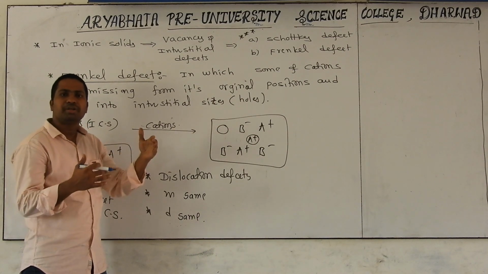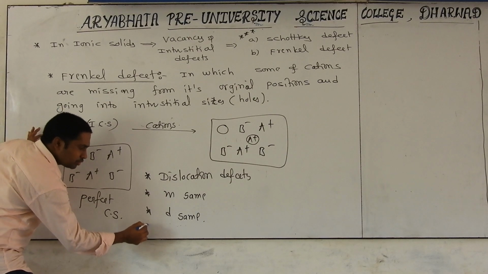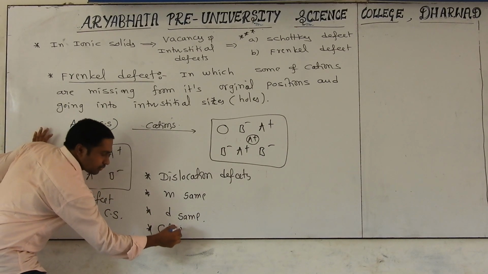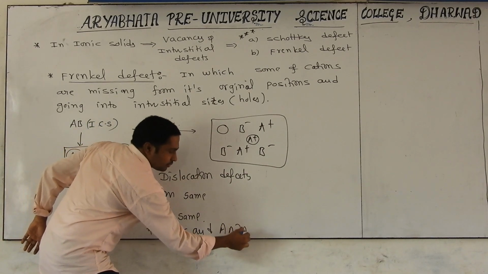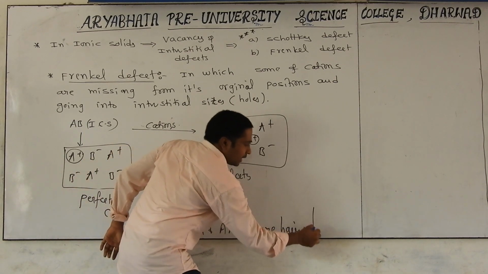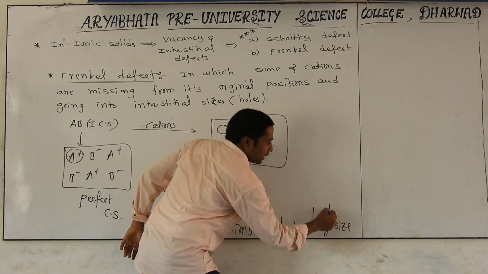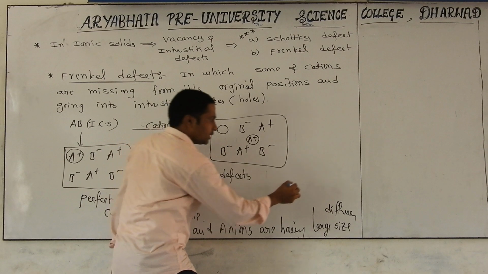Is there any change? There may be slight changes, because whatever gaps are filled, gaps are also created elsewhere. That's why there is not much change in its melting point. And I want to tell you one more thing. It is possible when cations and anions have a large size difference. What is the meaning of large size difference?